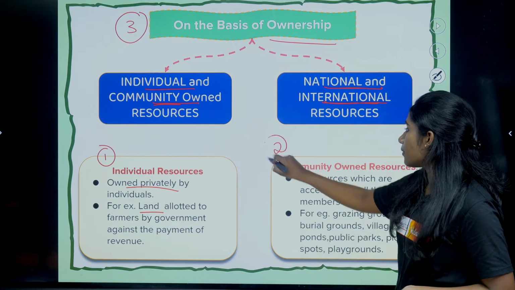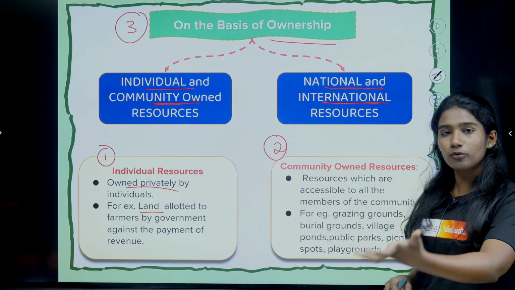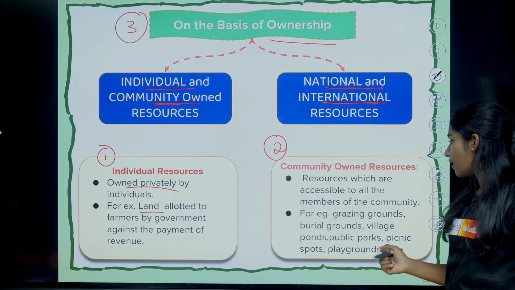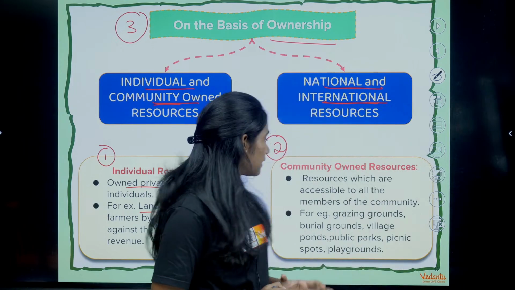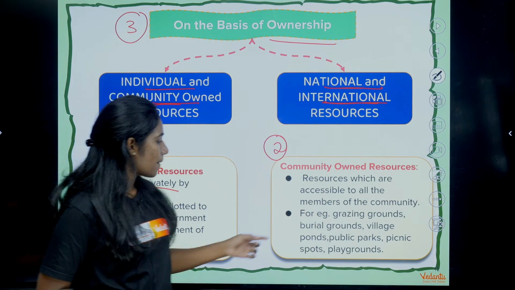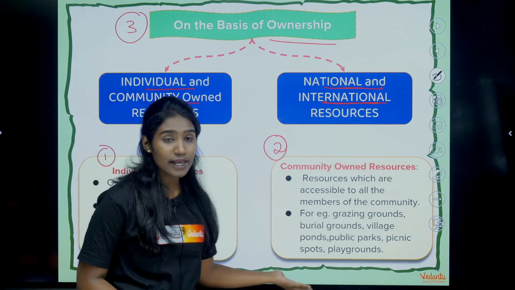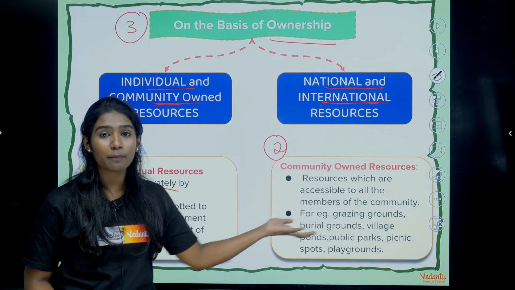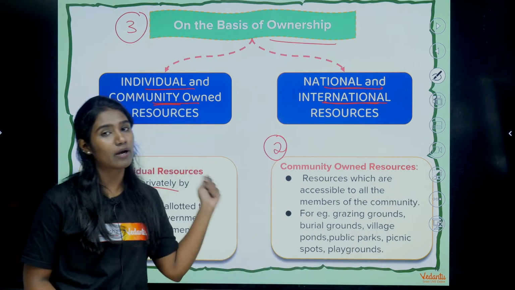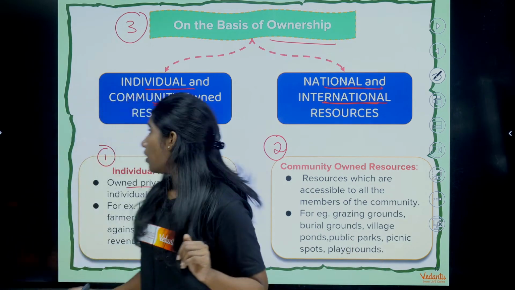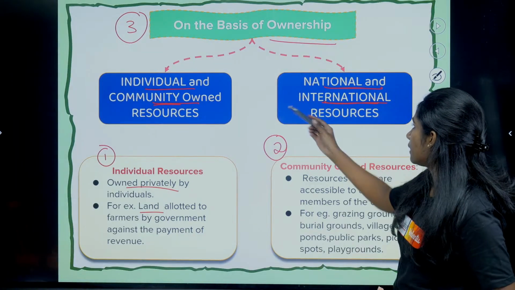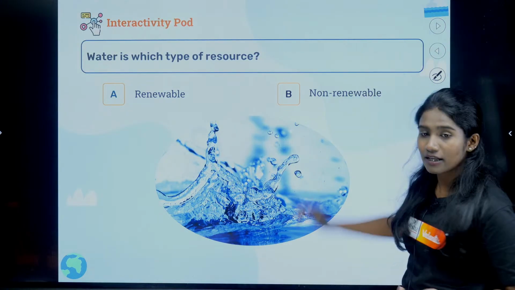Whereas when it comes to community, it is owned by one or two communities, a particular community, right? For example, it can be grazing grounds, burial grounds, or village ponds, public parks and all that, picnic spots, like I told you, playground, that will be owned by one particular community. Okay. And then the next one is national and international, we'll see that as well.